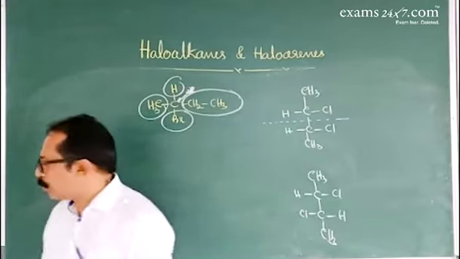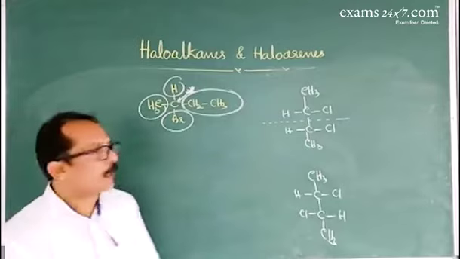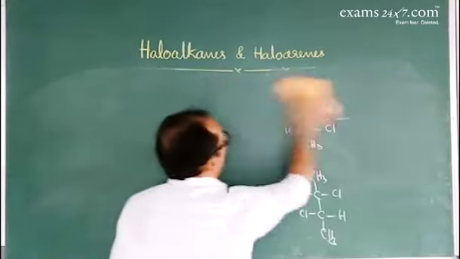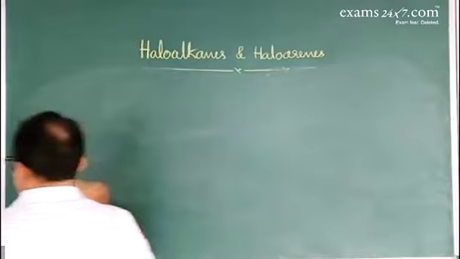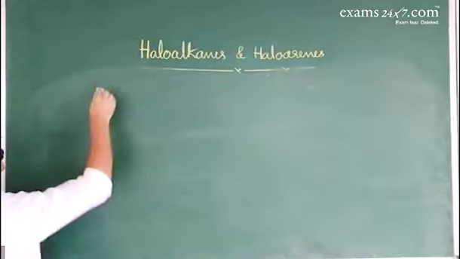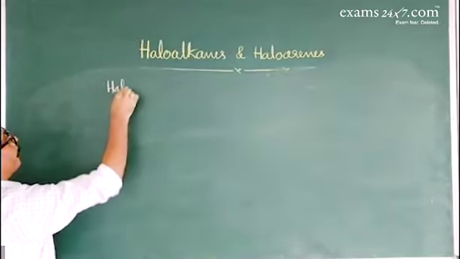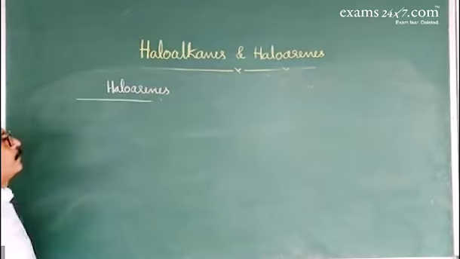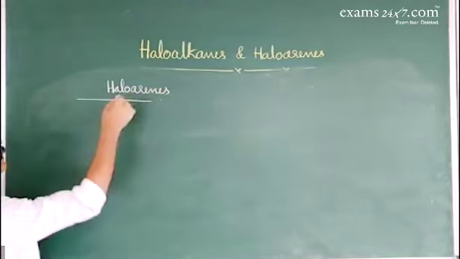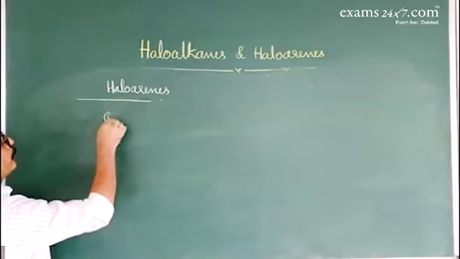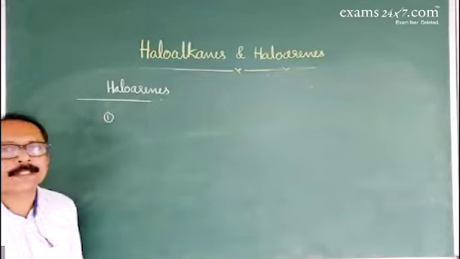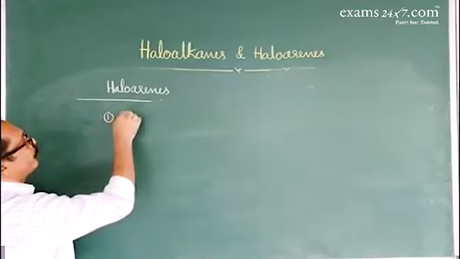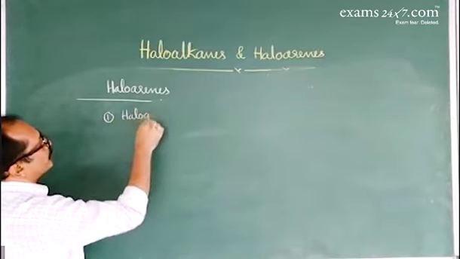Next, moving on to haloarenes. About the preparation of haloarenes: direct halogenation of benzene, the halogenation process.